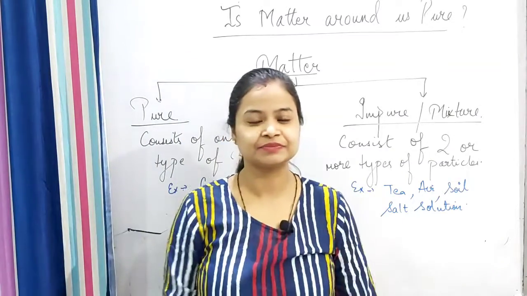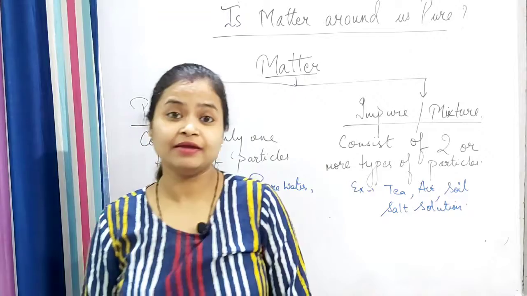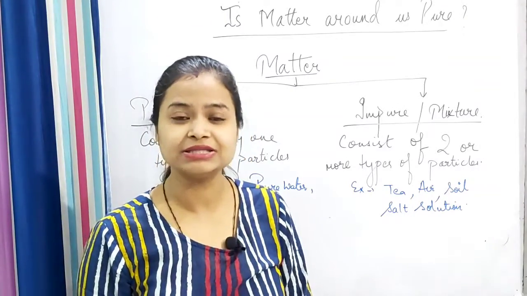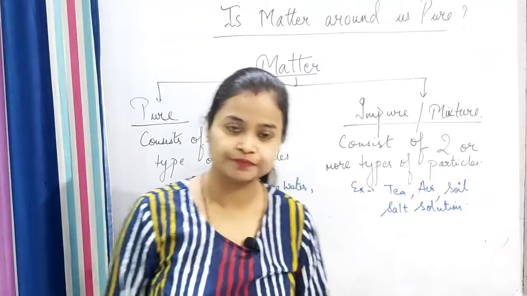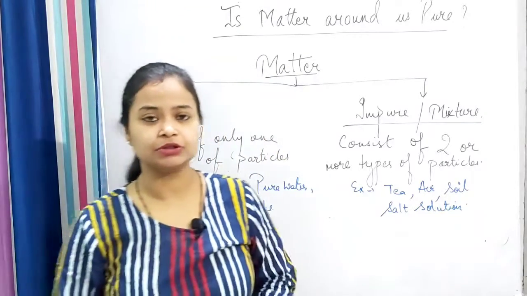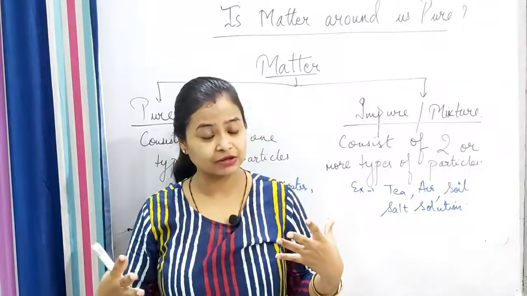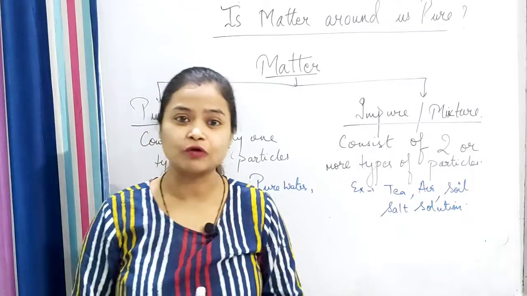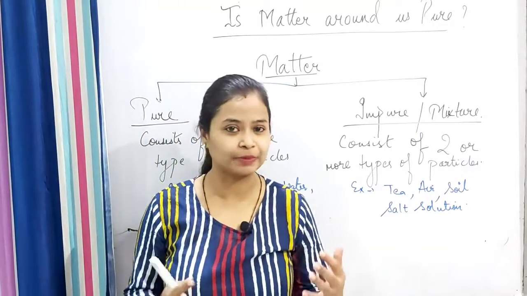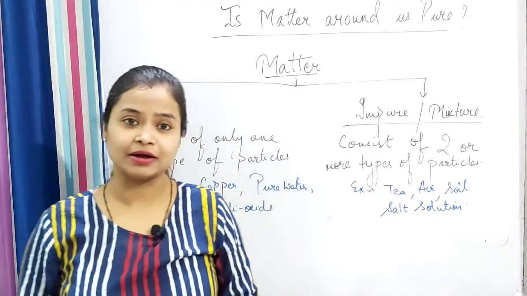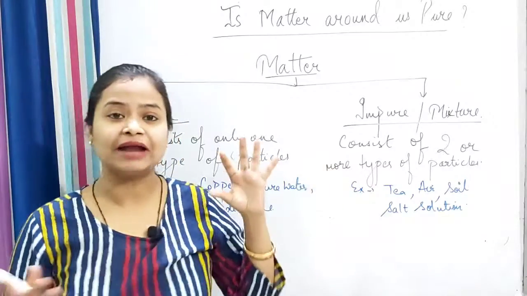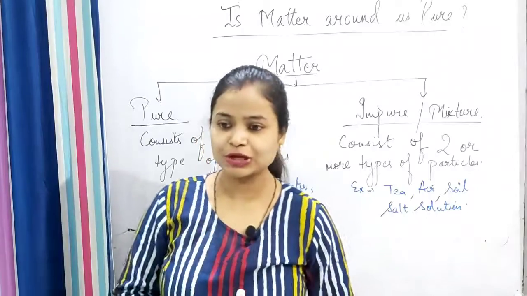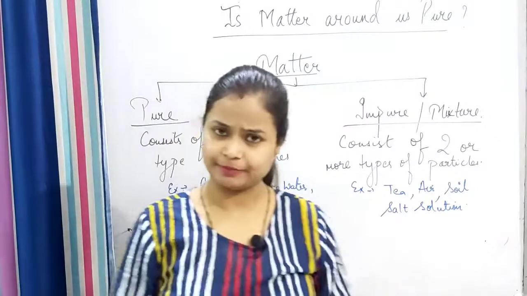Hello students. Today we'll be starting with the second chapter of class 9th, that is Matter Around Us Pure? In our first chapter we studied what matter is, then the various types of matter, that is, states of matter depending upon the physical properties. Now here we will see whether the matter is pure or not. So let us begin with one example.